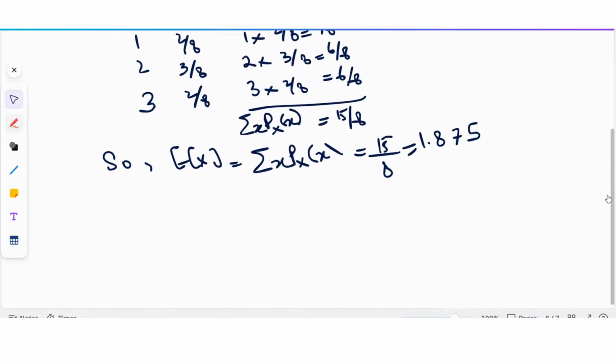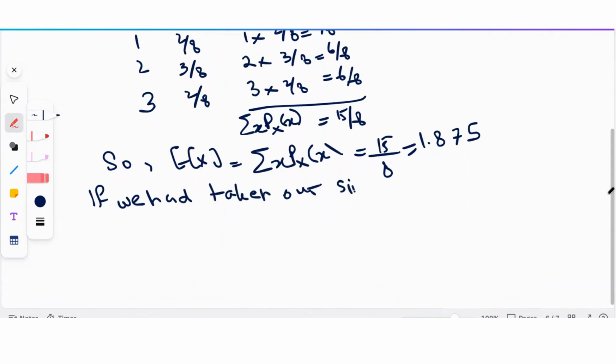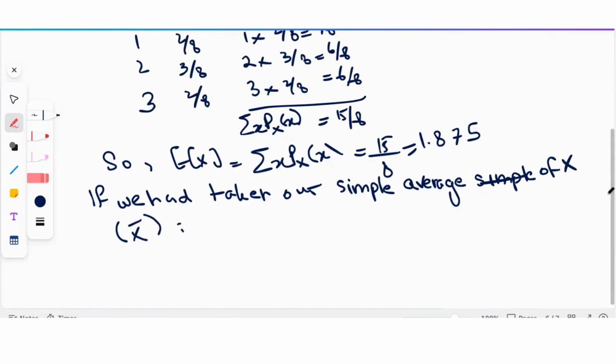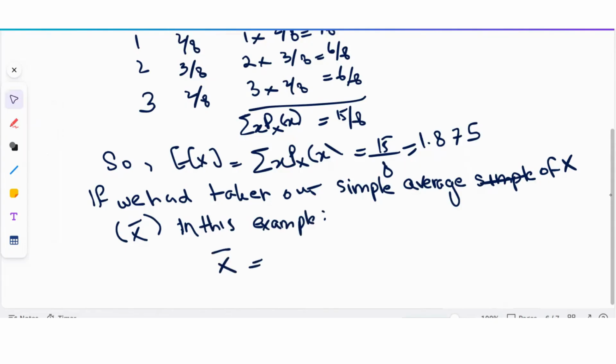Now, what if instead of expected value, we had taken simple average? If we had taken the simple average of x, which is denoted by x bar, then in this example, x bar would simply be equal to, remember, how do you take simple average?